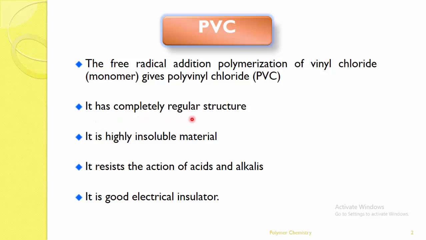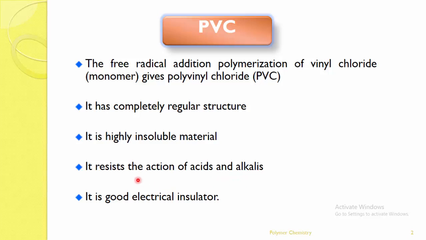It has a completely regular structure. This we can see in the structure of the PVC. It is a highly insoluble material. It resists the action of acids and alkali.